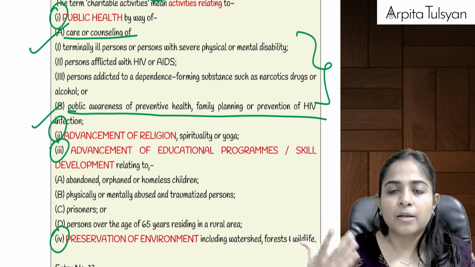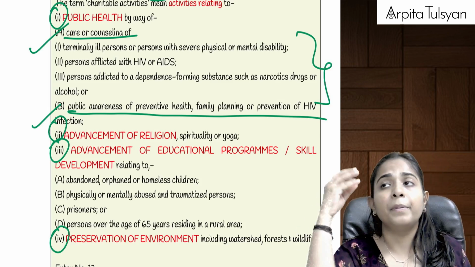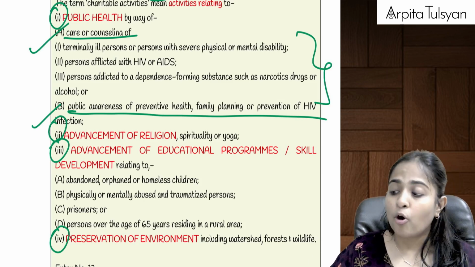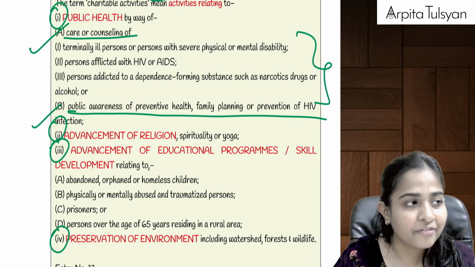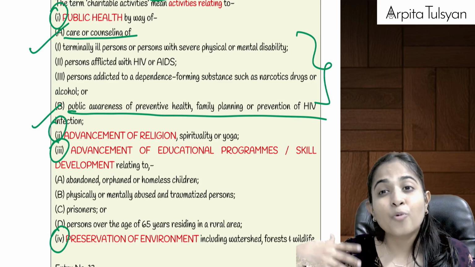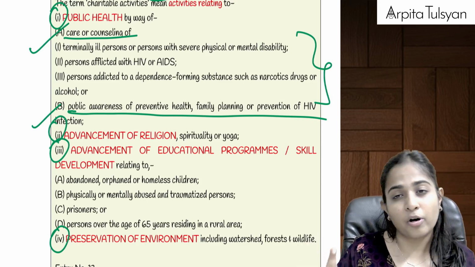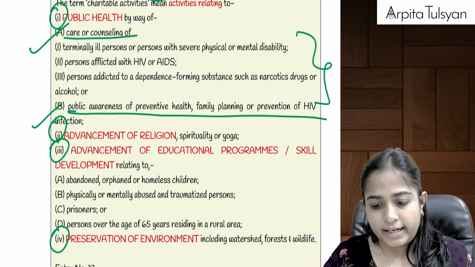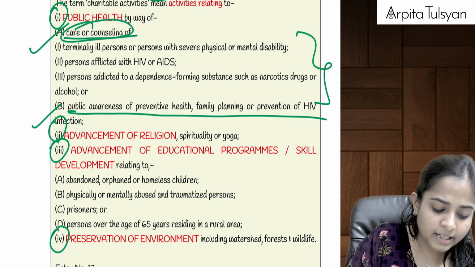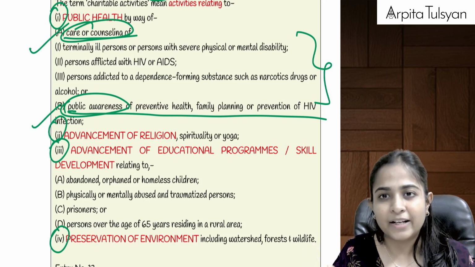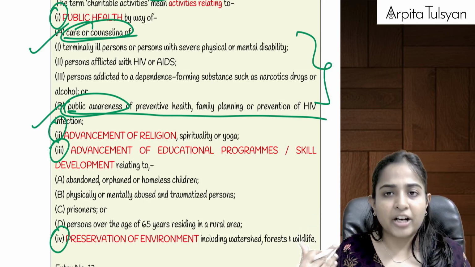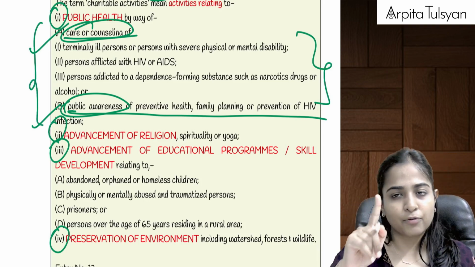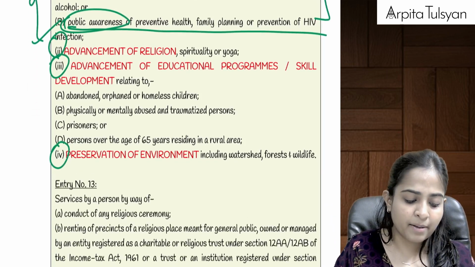Of ill persons, the people who are medically ill, or the people who are having some physical disability, or the people who are having some mental disability, or any such person who are affected by HIV or AIDS, or any particular person who are addicted to narcotic drugs or similar substances, or your alcohol, etc. If we are providing them care or counseling, or if we are doing public awareness about preventive health, about family planning, about HIV, AIDS infection, etc., then such services will be totally exempted from GST. This was the first charitable activity which was provided by such entity.